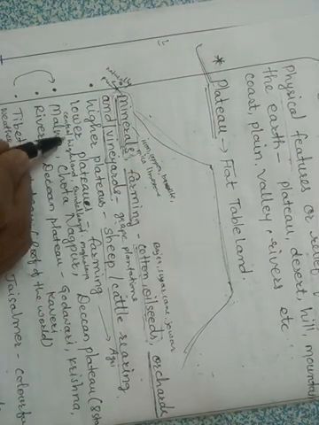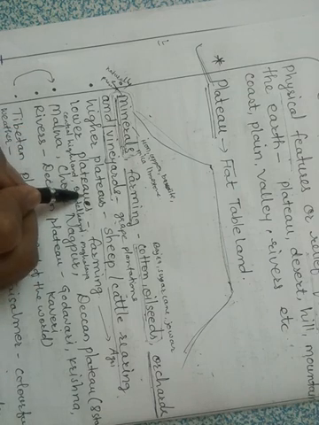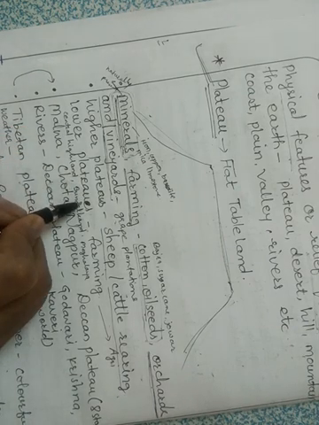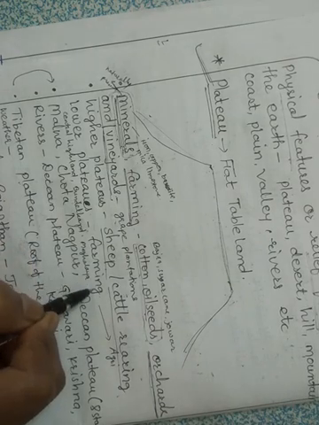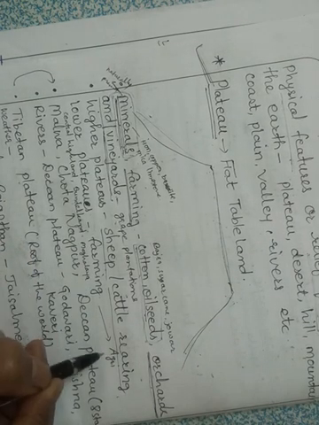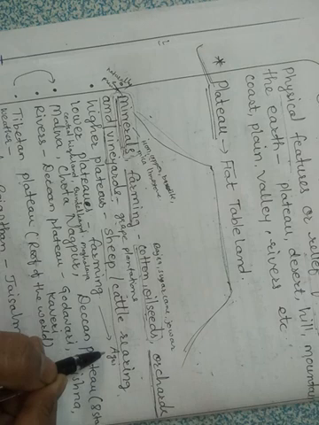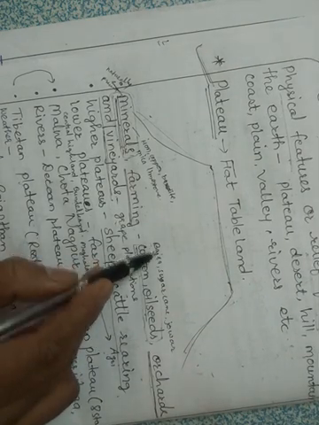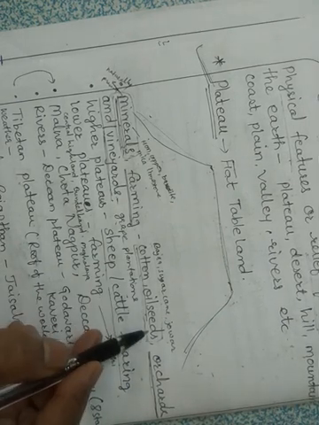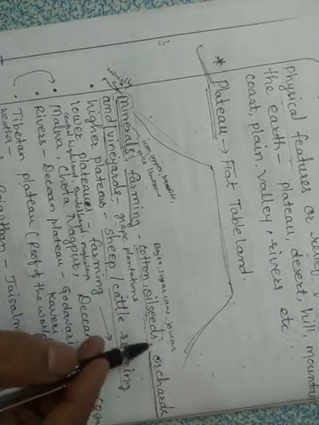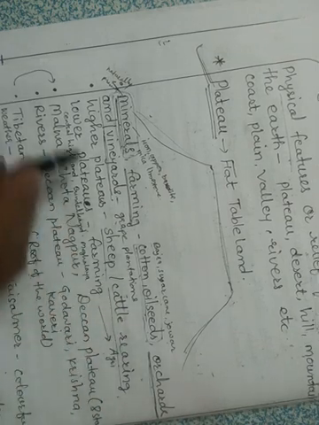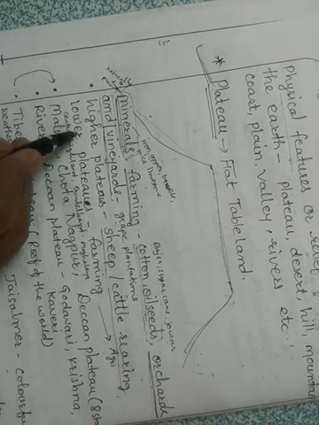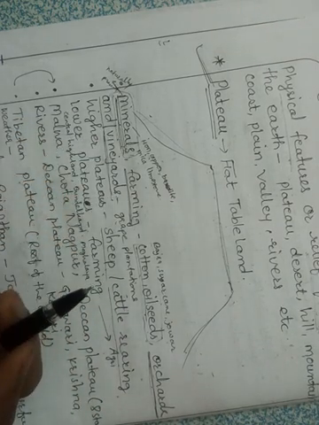Then the lower plateaus have farming, or we can say agriculture, as the main occupation. They grow bajra, sugarcane, jowar, cotton, oil seeds and many other crops. So this is about the occupations in the plateau areas.